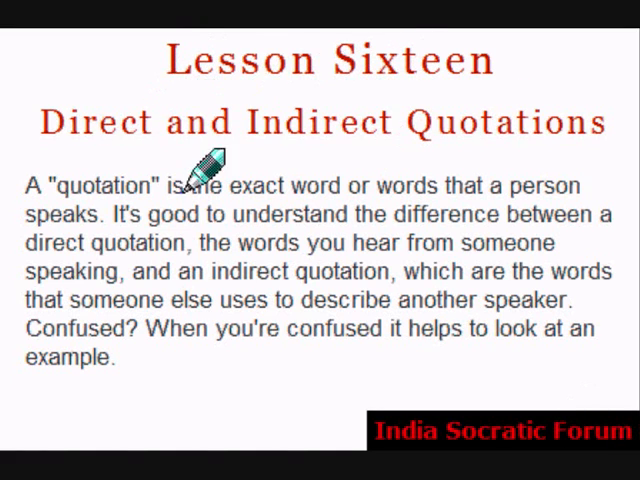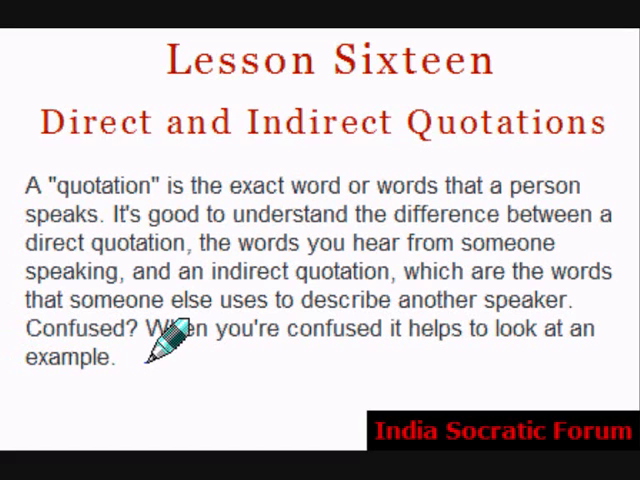Lesson 16. Direct and indirect quotations. A quotation is the exact word or words that a person speaks. It's good to understand the difference between a direct quotation, the words you hear from someone speaking, and an indirect quotation, which are the words that someone else uses to describe another speaker. Somebody else speaks and you are quoting how the other person said. It's called indirect speech. Confused?